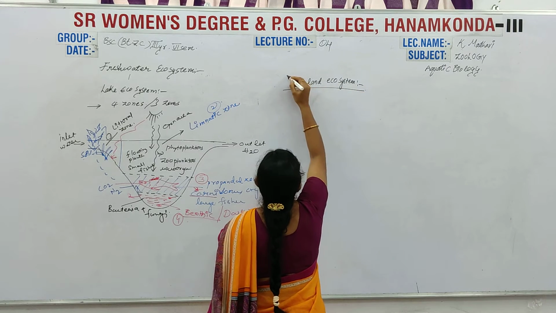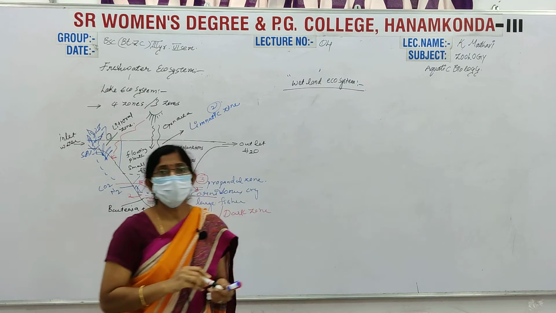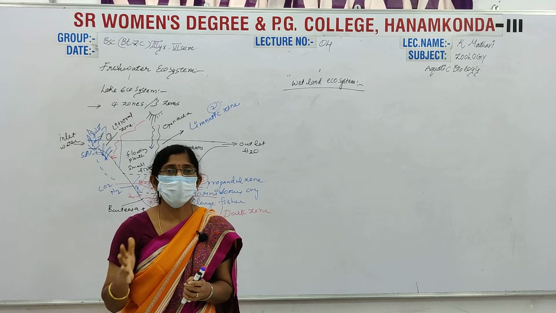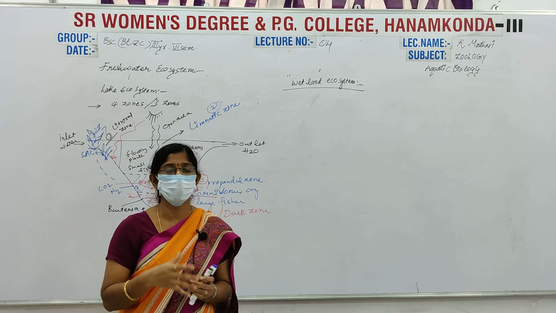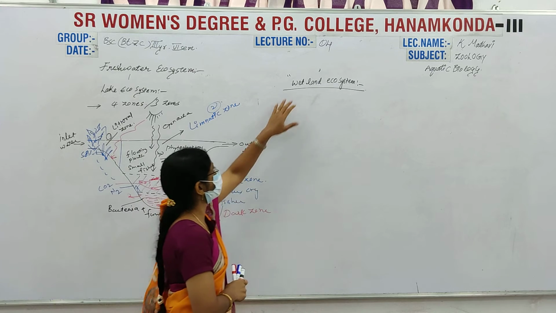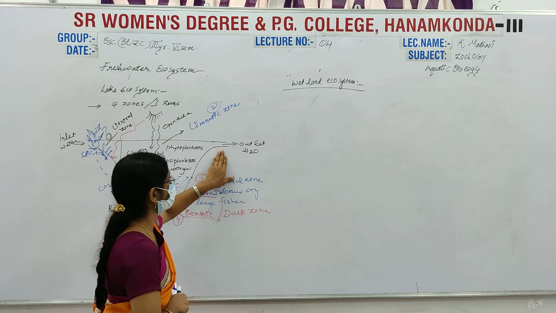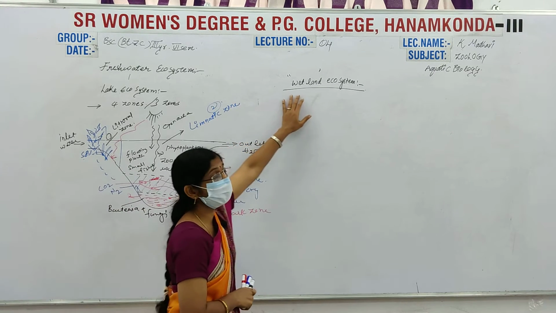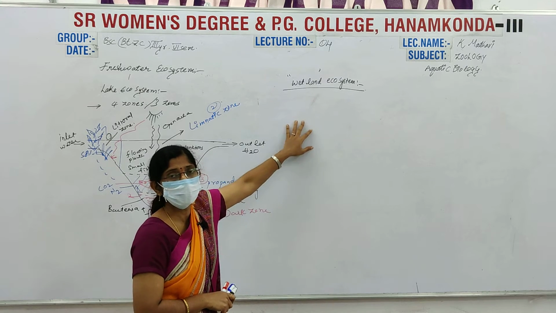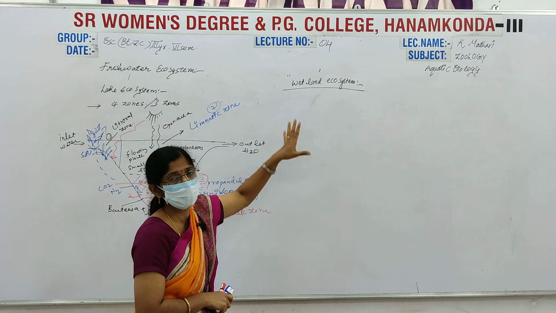How are wetlands formed? Okay, wetlands are formed where water flows as runoff, and they are very near to lakes, rivers, oceans, marine water bodies, whatever it may be.